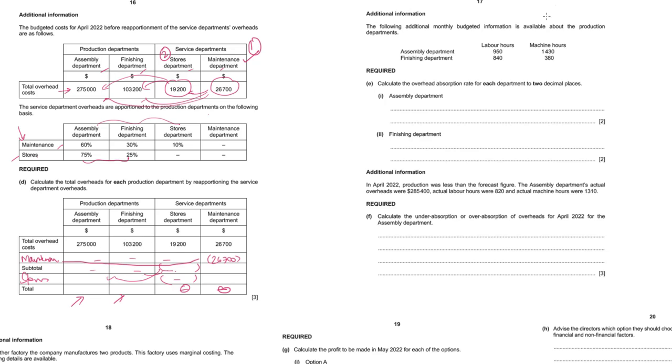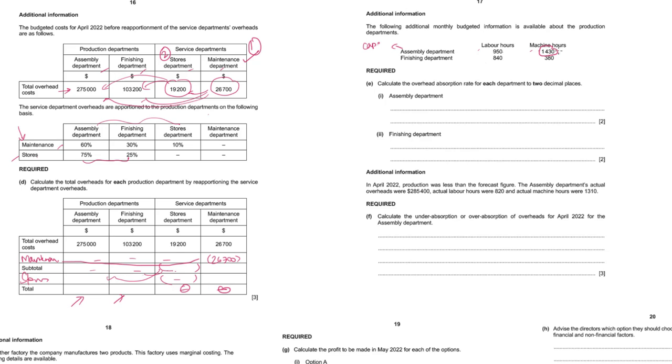The following additional monthly budget information is available about production departments. Assembly: labor hours, machine hours are given. Finishing department: labor hours, machine hours are given. Why is this information given? You have to look at these working hours and decide which department is labor intensive and which department is capital intensive. For assembly, if I see, machine hours are greater than labor hours. So assembly automatically becomes a capital intensive department.